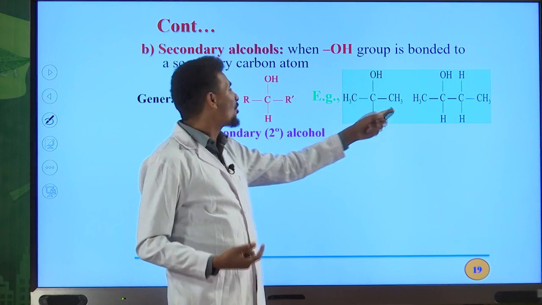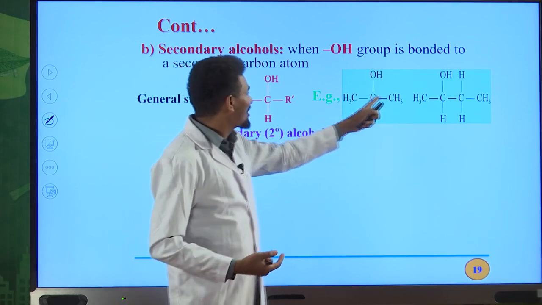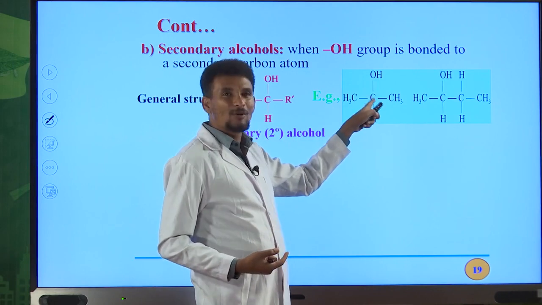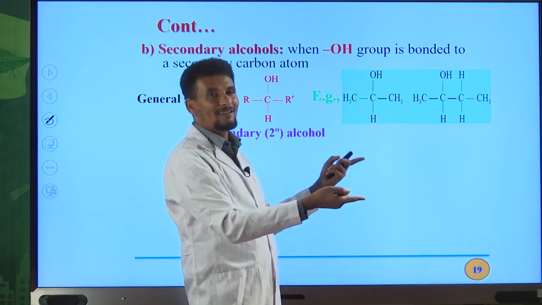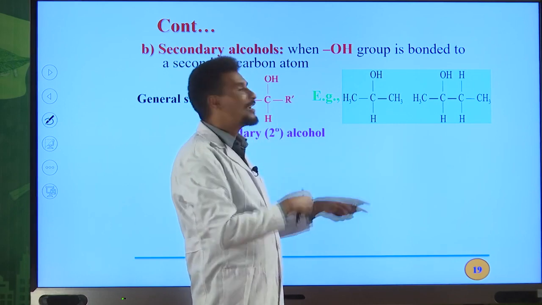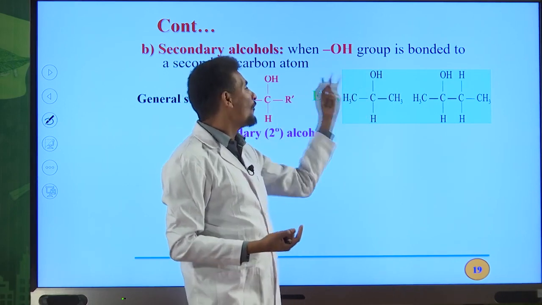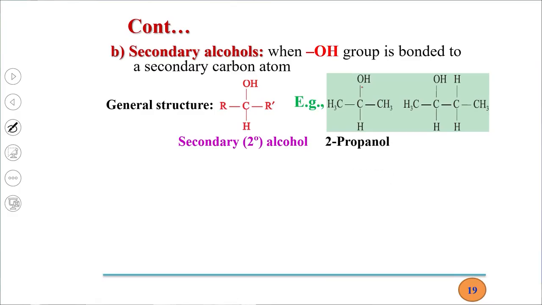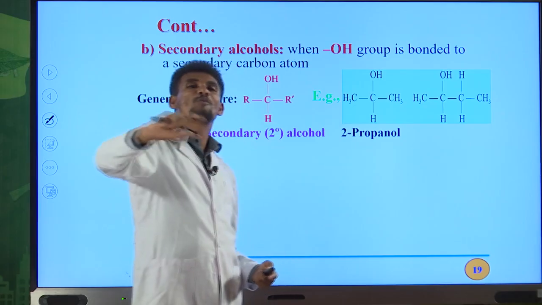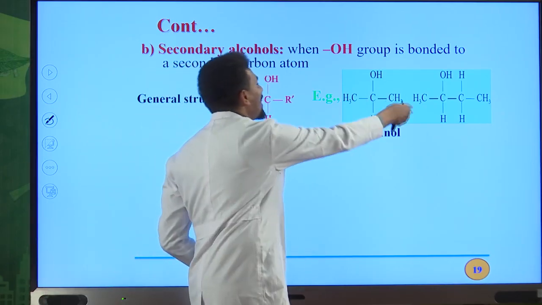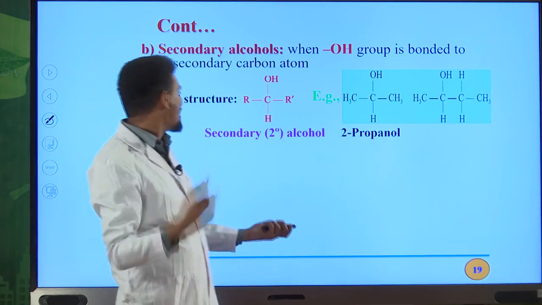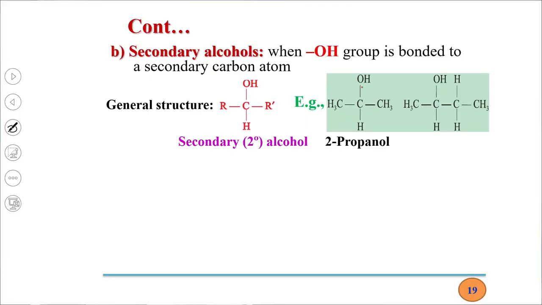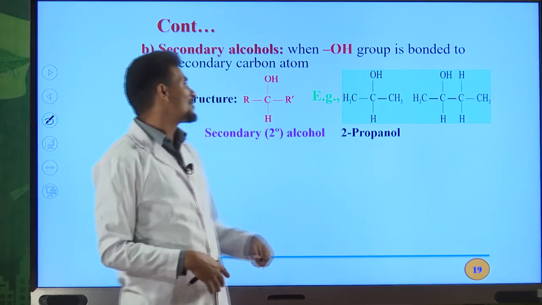What's the name of this organic compound? 2-propanol. Okay, this is the longest continuous chain. Your OH is on the second position. If you number from left to right, it is on the second position. From right to left, it is also on the second position. Therefore, the name of this alcohol is 2-propanol. 2-propanol is the IUPAC name for this alcohol. Its common name is isopropyl alcohol because this part is isopropyl. It is an alkyl group. I already told you about alkyl groups. So you can also check your textbook. You can also read about alkyl groups from different materials. It is really very easy to understand alkyl groups.